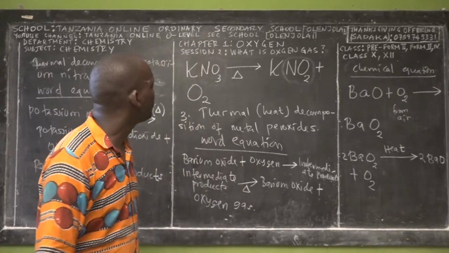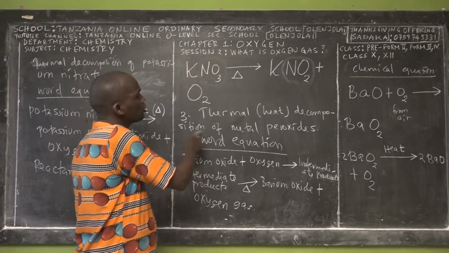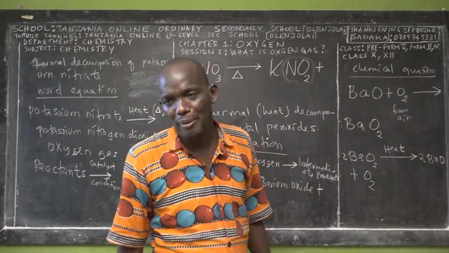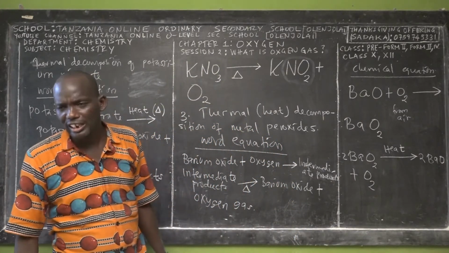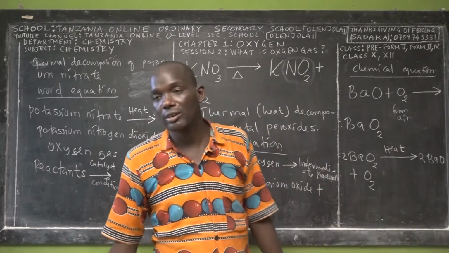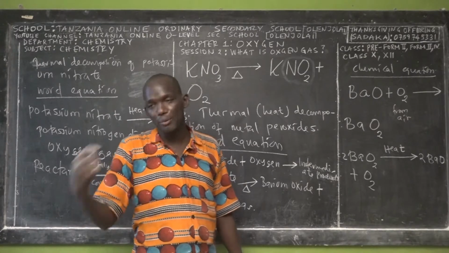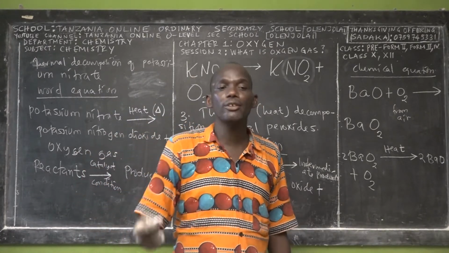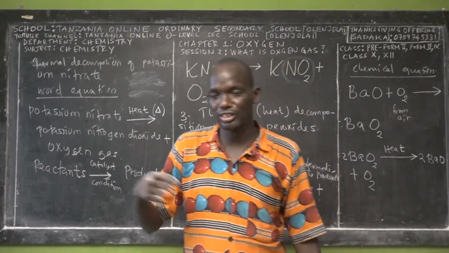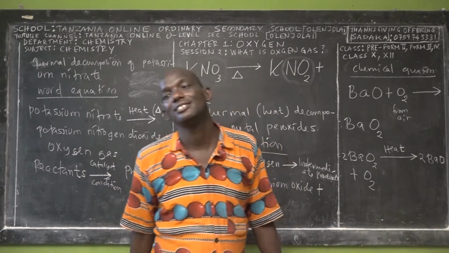Right? Wewe unachotakiwa tu kukumbuka kwamba one of the methods of preparing what? Oxygen gas is by thermal decomposition of metal peroxide. That's all. The meaning of barium: barium it's a metal. It's an element. Like oxygen, like nitrogen, like potassium. Ni element moja hapo ambayo haiko kwenye ule mtiririko wa elements 20. Ziko element zaidi ya 100 duniani zinazojulikana. Ila kwa O level au kwa kidato cha kwanza mpaka cha 4 tunawafundisha element 20. Ukienda kidato cha 5 na cha 6 au ukienda diploma au stashahada tunaita, utajifunza element zingine zilizobaki.